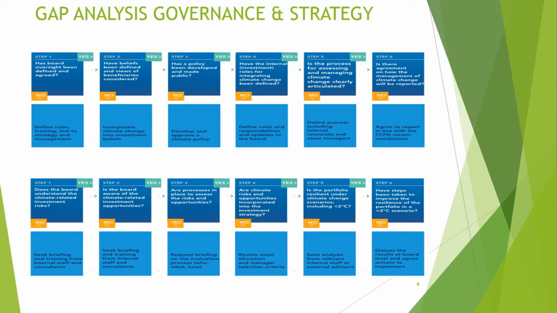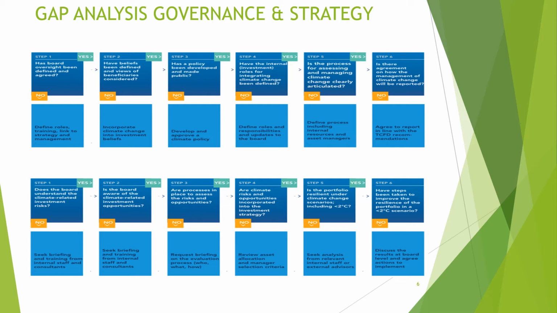You need to have an internal role for integrating climate change, and if you don't have that, you need to define the roles and responsibilities for it. Also, the process for assessing and managing risk should be clearly articulated or defined. If it is not, then you need to have internal resources, asset managers, and processes defined. The last is to know how the management of climate change will be reported, and if you don't have that, then you need to agree to the TCFD recommendations. They have some guidelines on that.